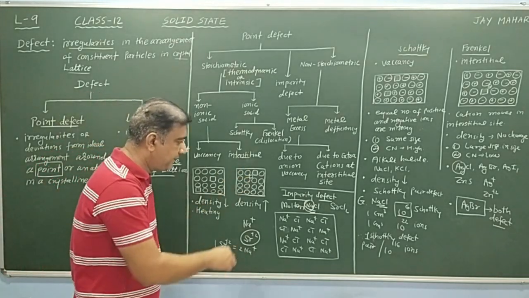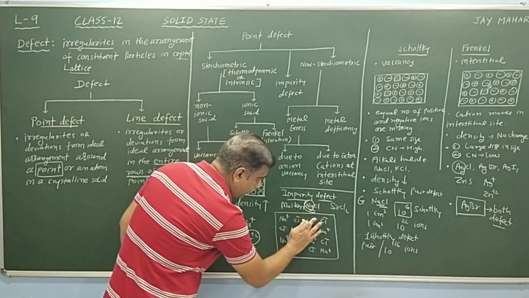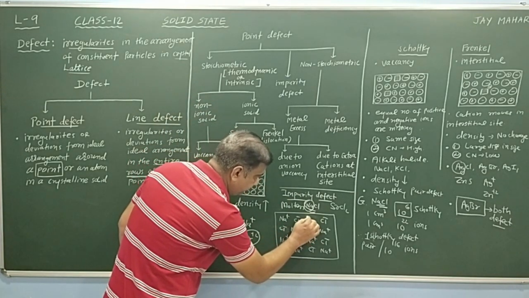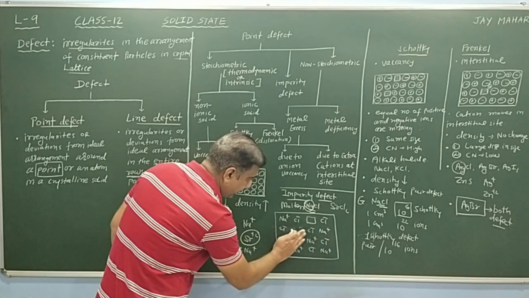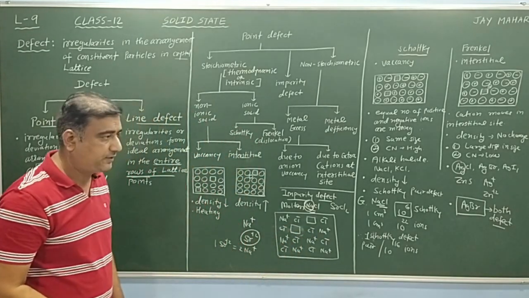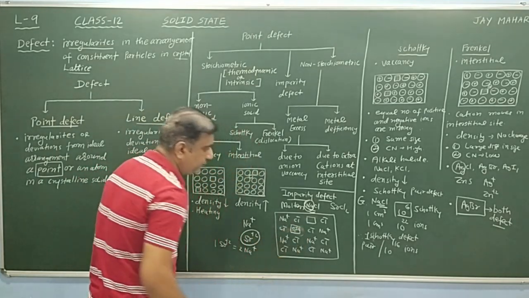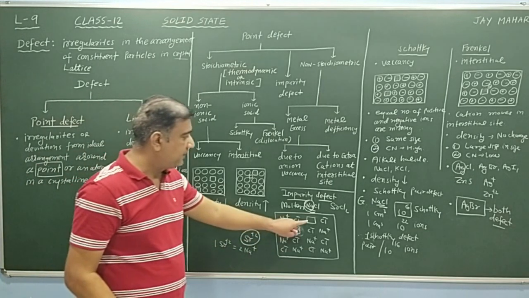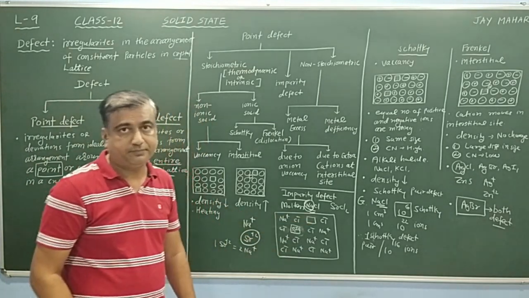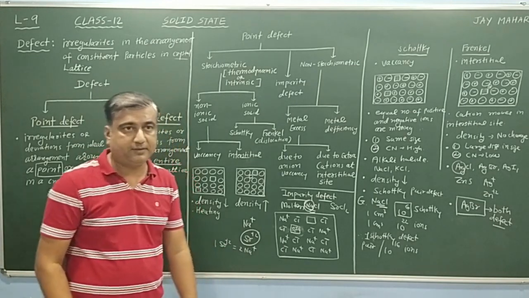When one Sr2+ enters, Na+ is removed, again Na+ is removed. One position is occupied by Sr2+ and the second remains empty, because one Sr2+ replaced two Na+.